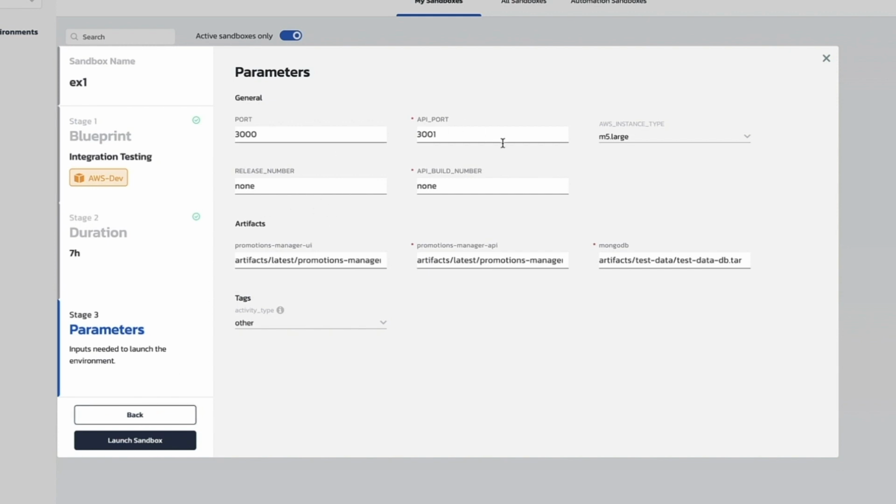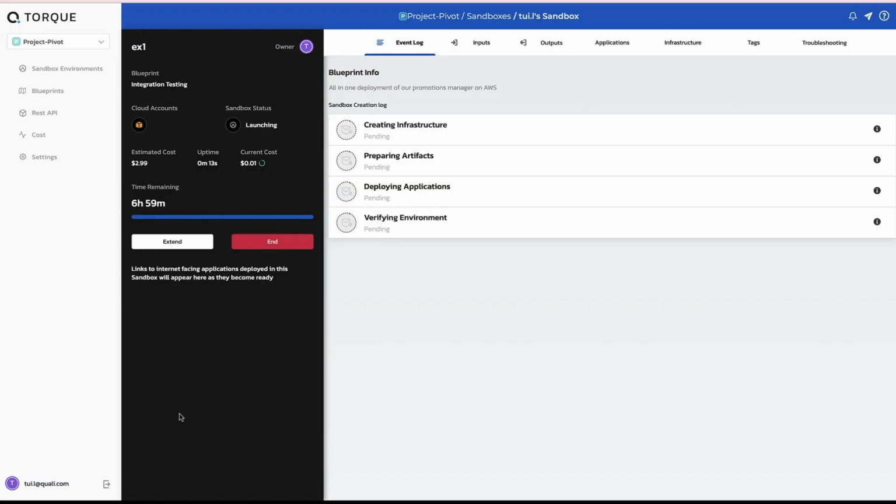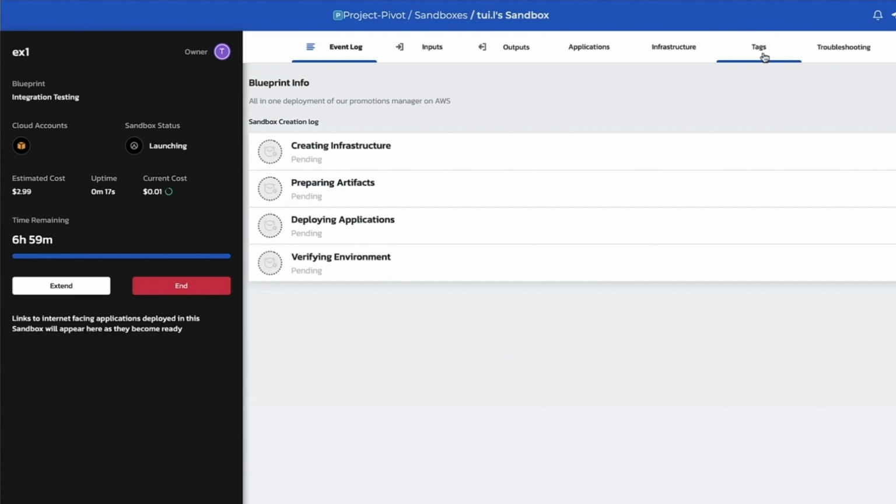These are parameters I can fill out. Notice tags here too. I can put additional tags here that will reflect in my cloud bill so that I can bucket costs and observe costs. Okay, so I'm going to launch this sandbox. So sandbox has been launched. All right, you can see here the tags associated with it.